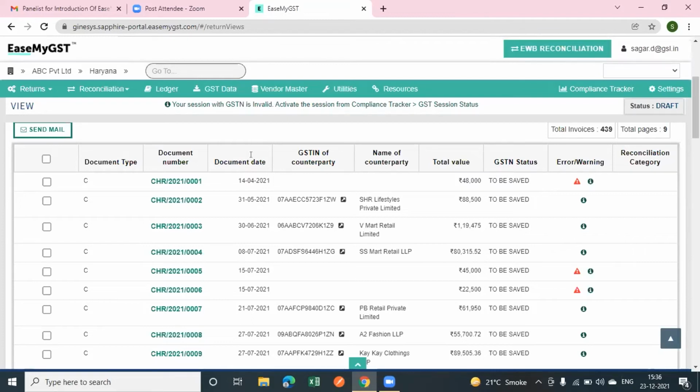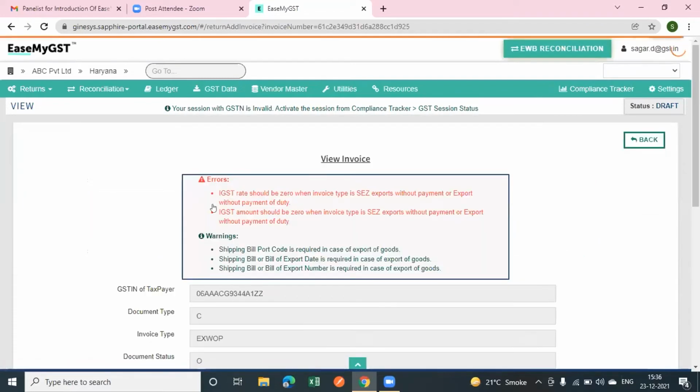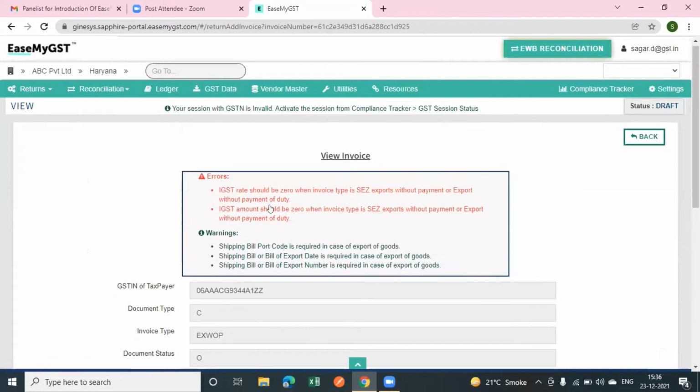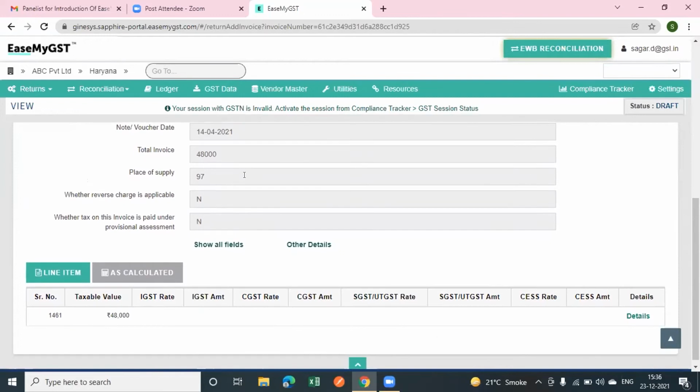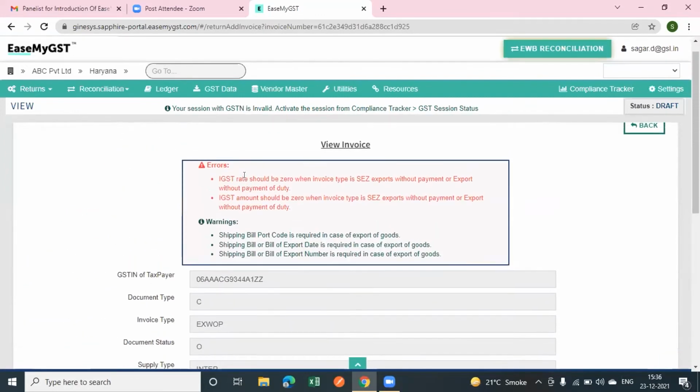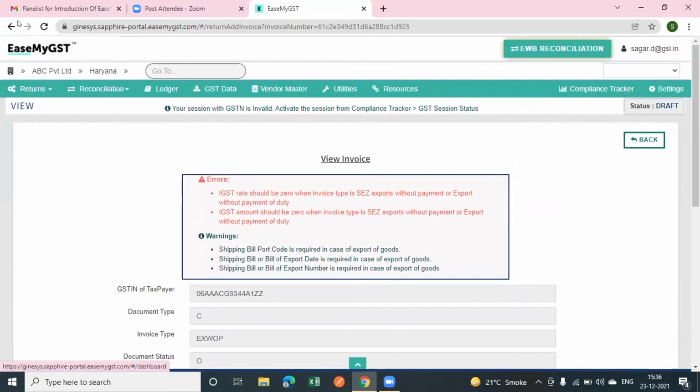If you want to see a particular invoice, you can click here like this on the document number, and if you click here, you can see there is an error showing, and also the document details like this. You can correct this error and you can re-upload your data also.